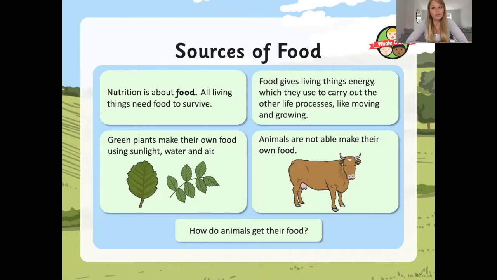Animals are not able to make their own food. So how do animals get their food? Have a few moments now to think about this question with someone at home.